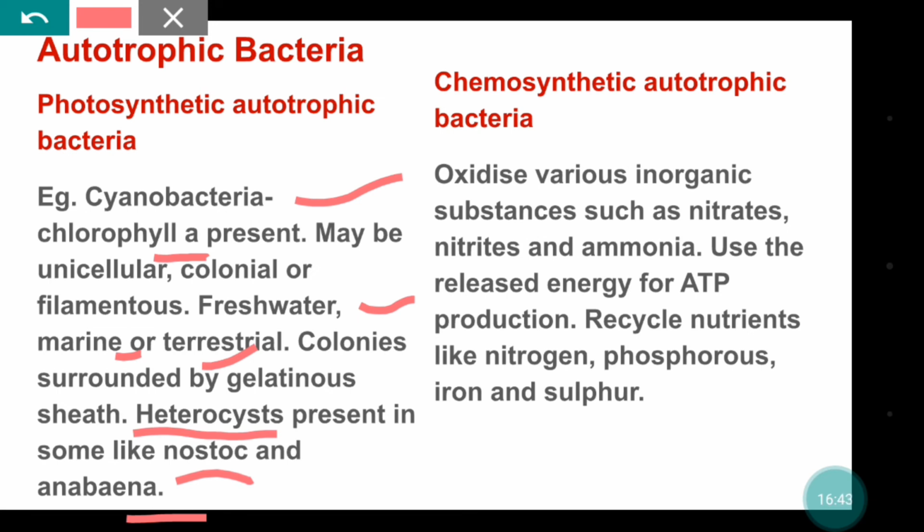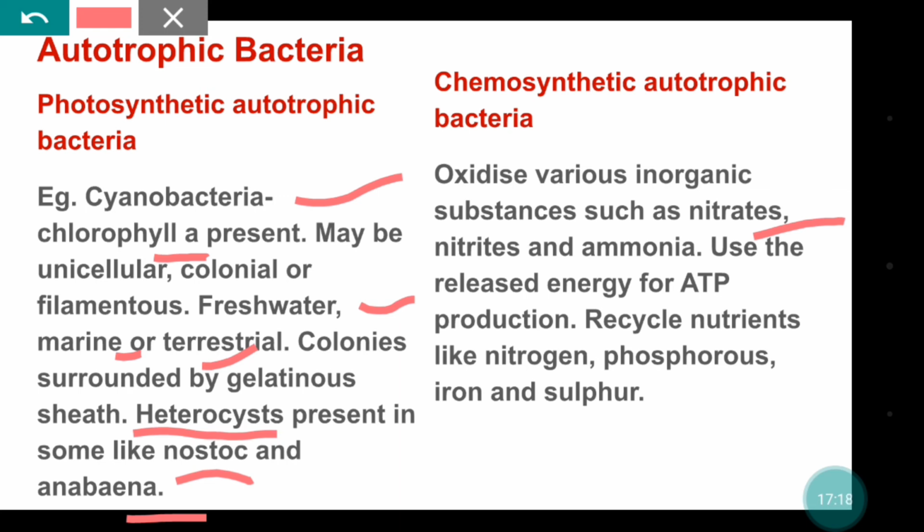The other category is chemosynthetic autotrophic bacteria. It oxidizes inorganic substances like nitrates, nitrites, and ammonia. While oxidizing, some energy is released, and this released energy is used by these organisms for synthesis of ATP.